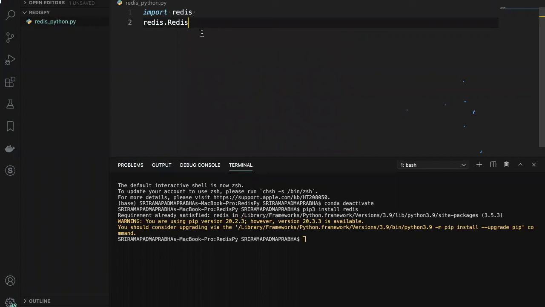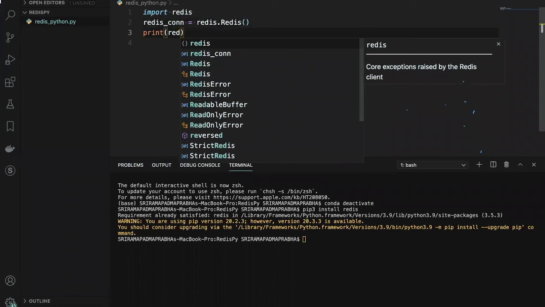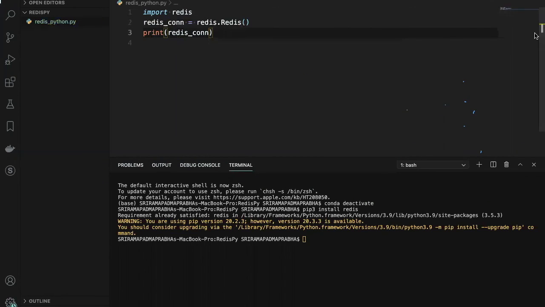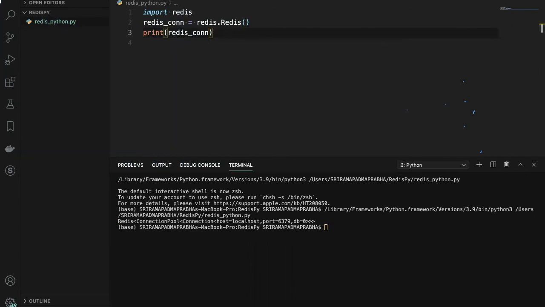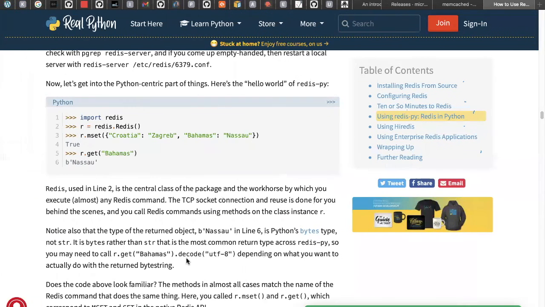So you have to create a connection here. Say r is equal to something like this. Instead of r, we can say a Redis connection, conn. If you want to print this, the connection should be established. Let me see. I'm going to execute this code, and you will see the connection object is established. The port number is 6379.